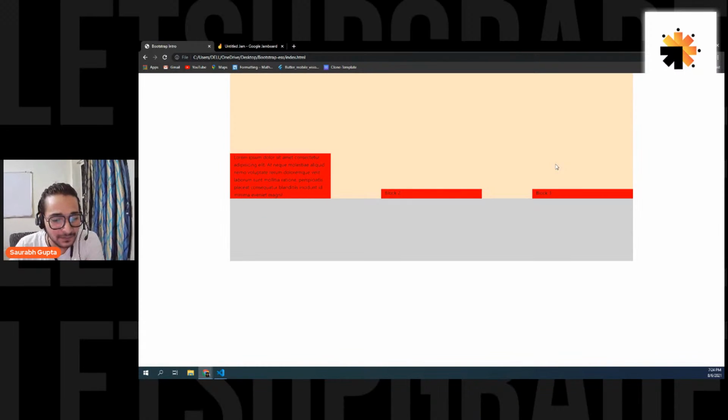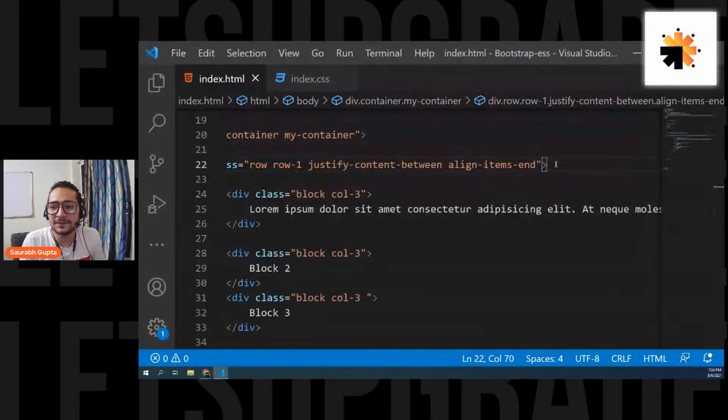Is that cleared? Can we use nth-child like flexbox? Yes, Ellie, not a problem. See, guys, I'm telling you that you can also use your normal CSS with it. Not a problem at all. You're free to use your normal CSS. Is that clear? Okay, everyone, are we clear with this?